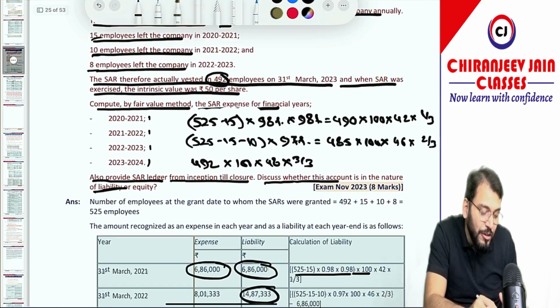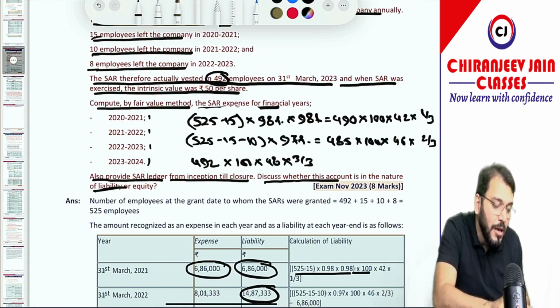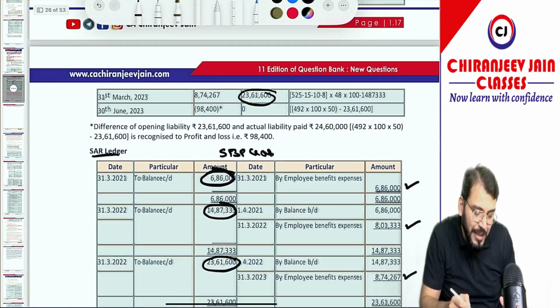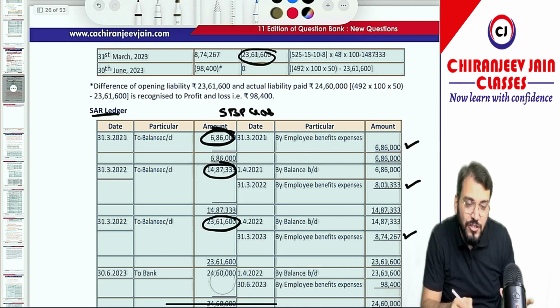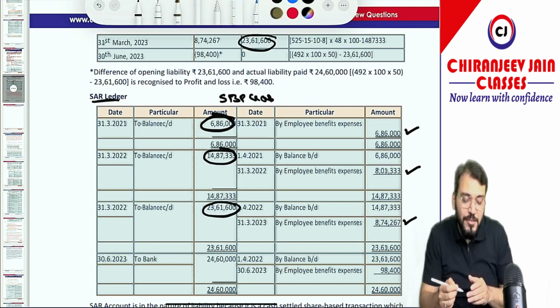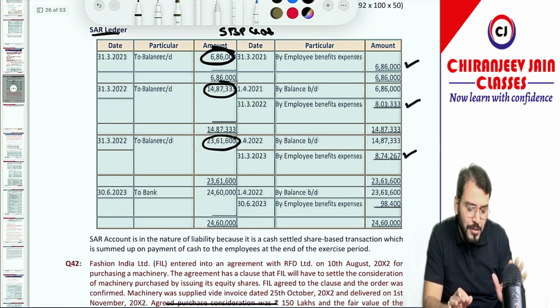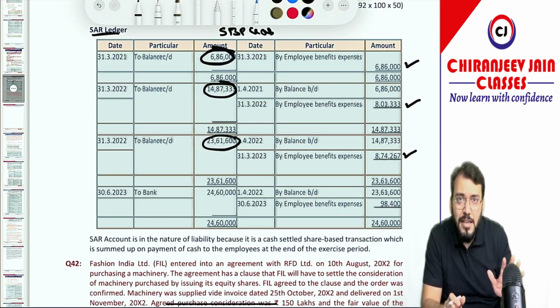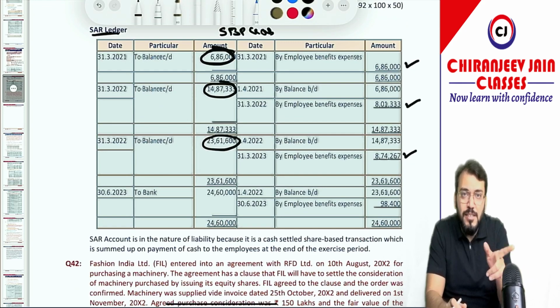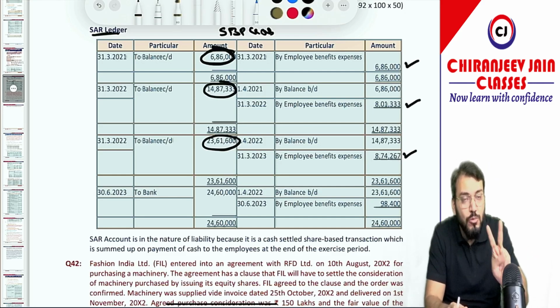As per the intrinsic value of 50, so 492 into 100 into 50. How much payment has been done? You can see payment done is equal to 24,60,000, and any difference in this account will be transferred to EB expense. So EB expense becomes 98,400. Very simple. I hope nothing needs to be explained much about this. Only the assumption point I have explained. In class I used to give an alternative solution by taking two assumptions.